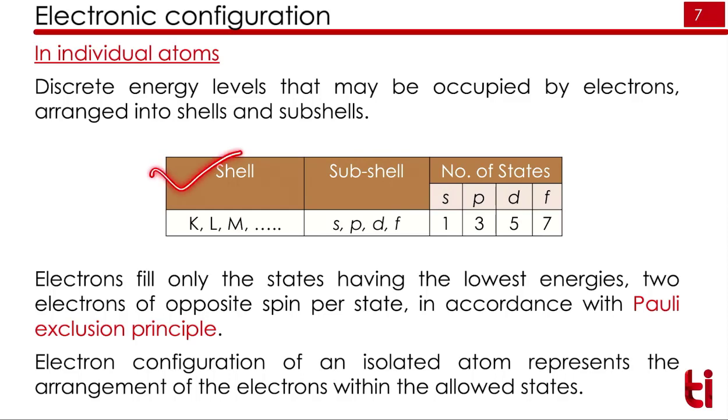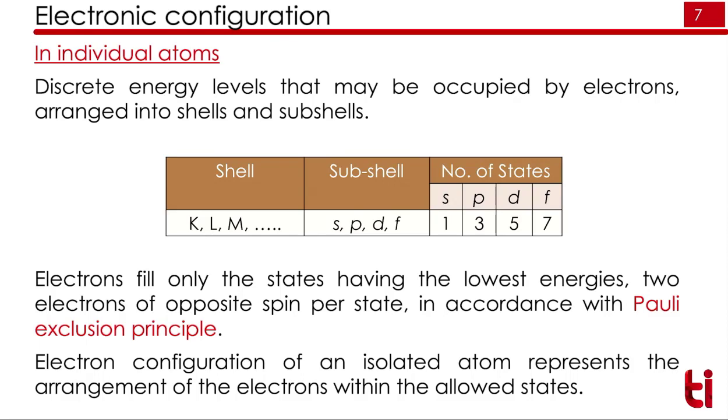We have shells such as K, L, M, N. In these shells we have subshells such as s, p, d, f. The s subshell can occupy 1 state, p can occupy 3 states, d can occupy 5 states, and f can occupy 7 states. In each state we can have 2 electrons with opposite spin.